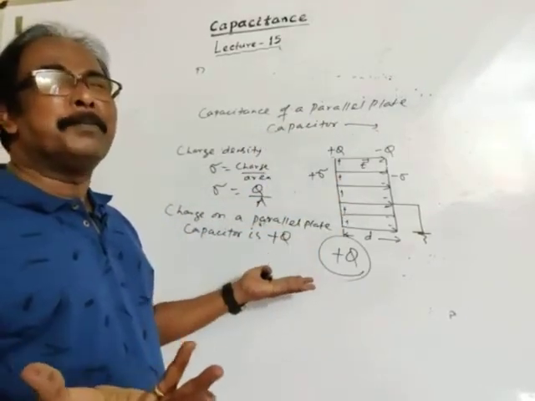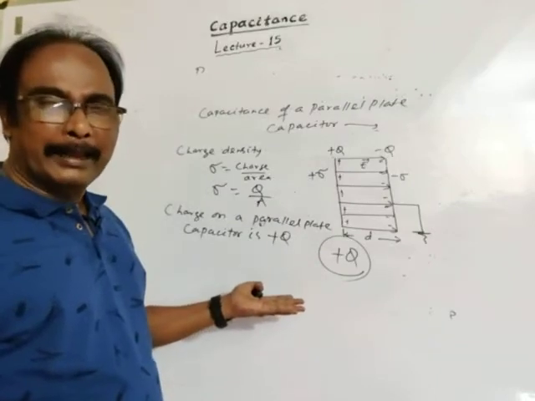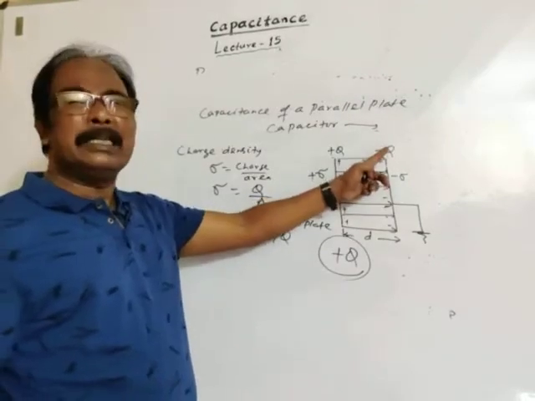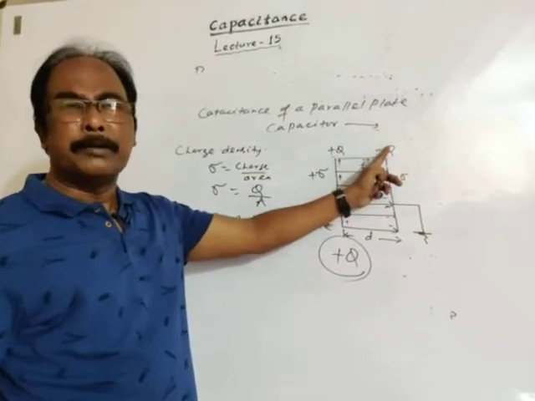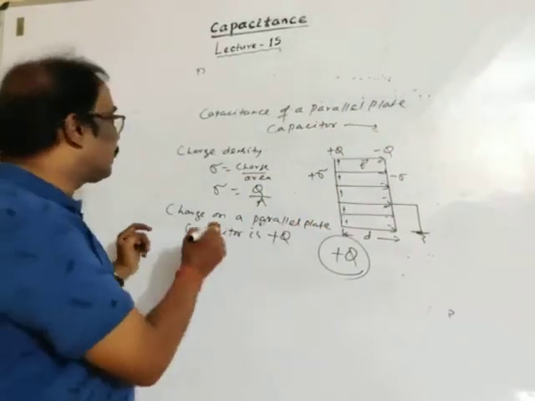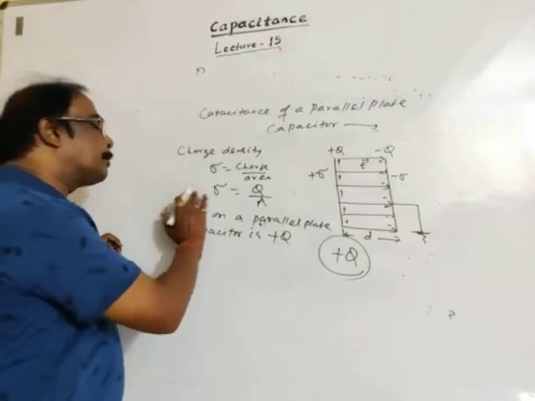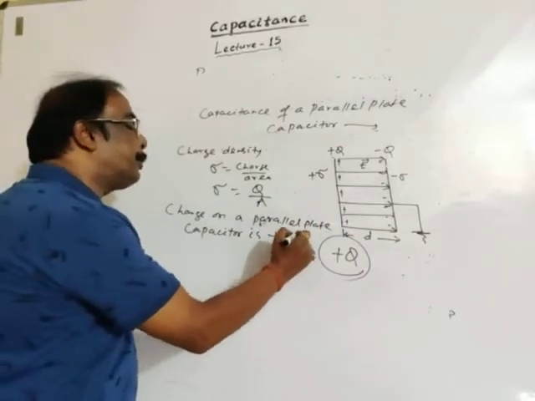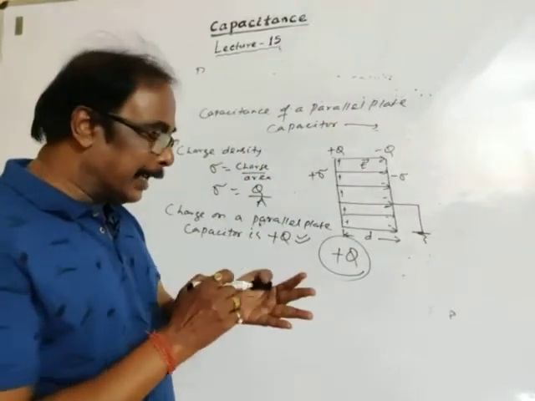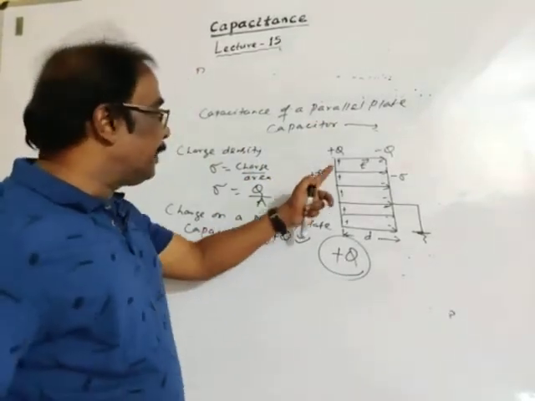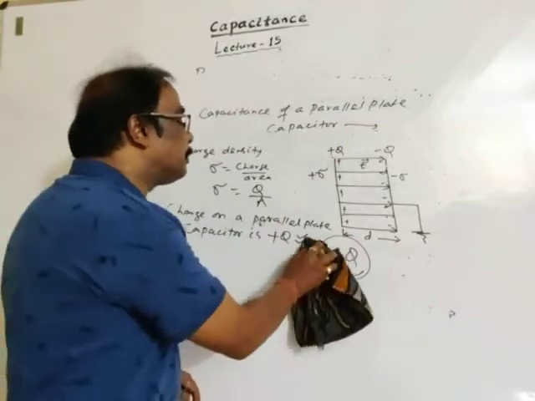But the algebraic sum of charges is 0, we may say like that. This charge is not given, this is induced charge. The charge on a parallel plate capacitor is Q, but the algebraic sum of charges is 0. You may say like that, but the given charge is the charge on the capacitor, this is Q.